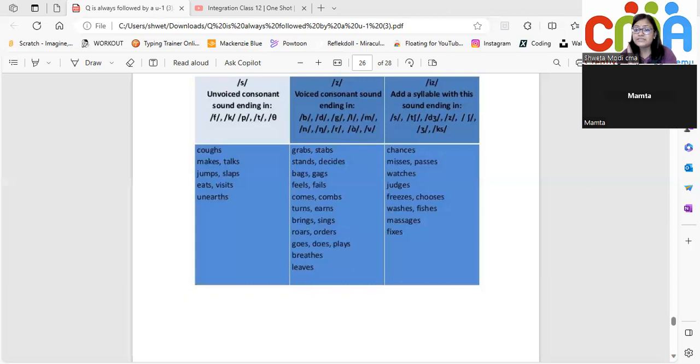When you have a hissing sound and after the hissing sound there is E and S, then it gives the sound of "iz", like chances, misses, passes, watches, judges. Is it clear?